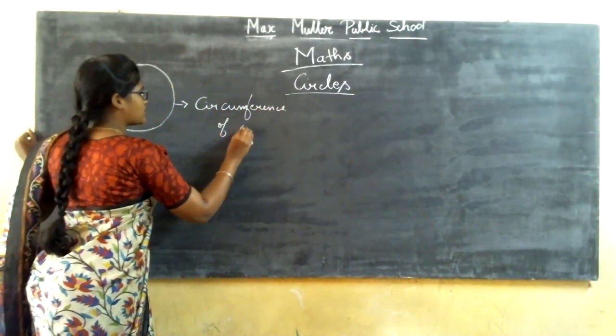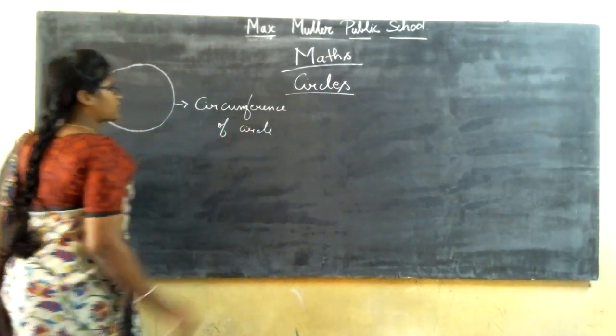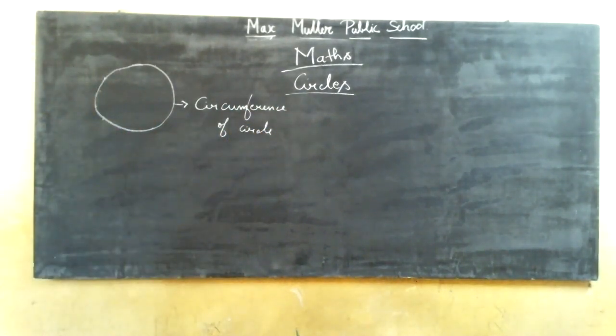What is the circumference of a circle? It is the outer boundary of the circle. The outer boundary of the circle is called the circumference of a circle.